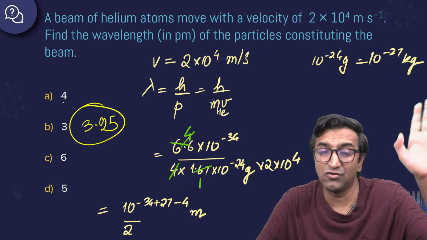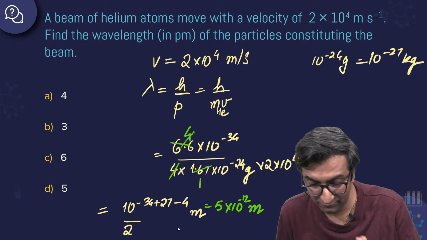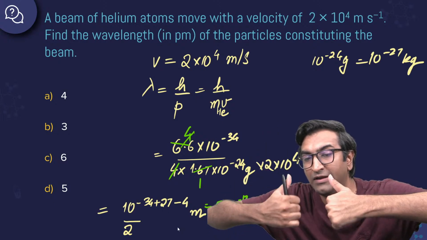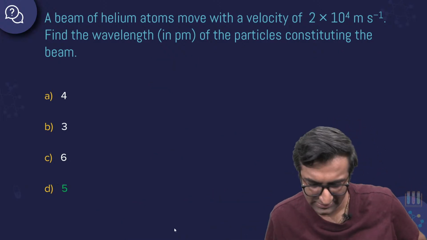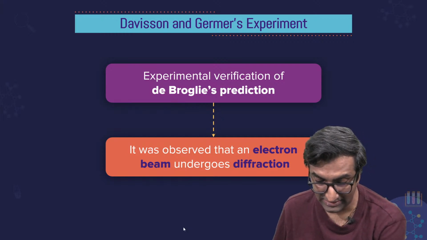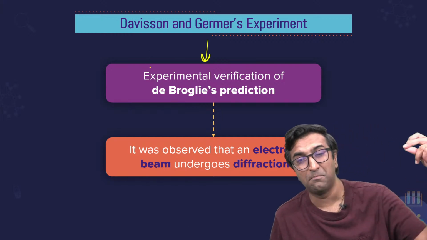Okay. Please don't mug this. आप इसको 10 बार करोगे आपको खुद याद हो जाएगा. ठीक है? Answer is 5 picometer. Okay. So a helium particle has 5 picometer का length. 5 picometer फिर भी थोड़ा छोटा है. Okay. It's kind of small, but still detectable. It's small but detectable. These guys, they proved de Broglie का prediction.